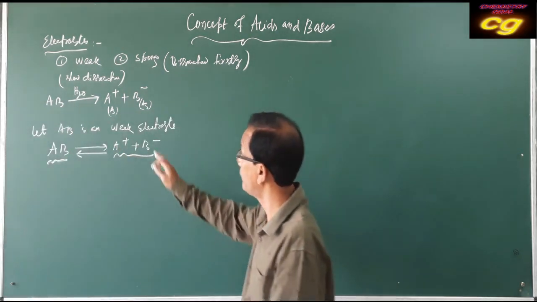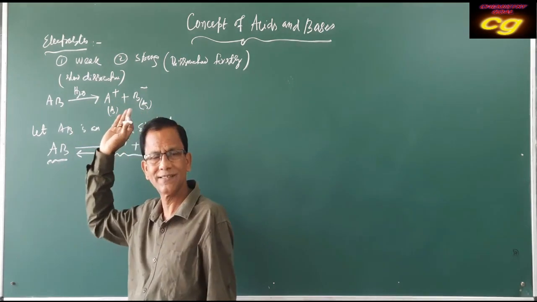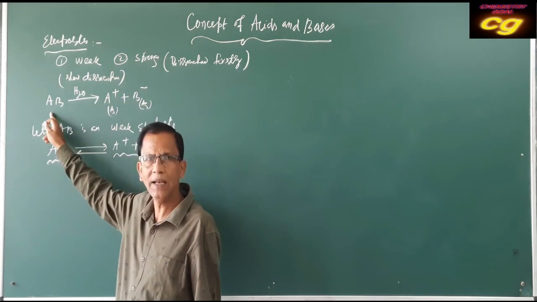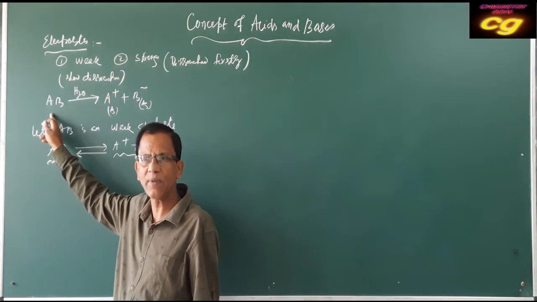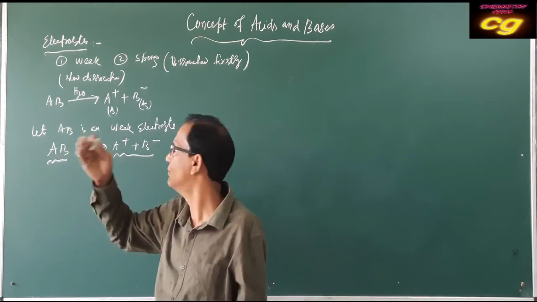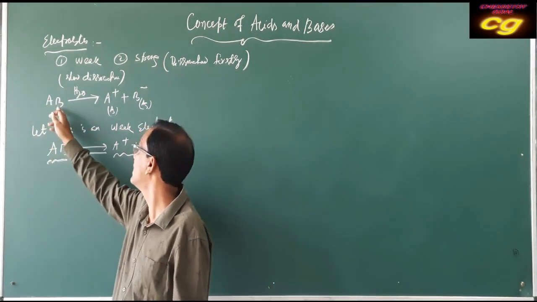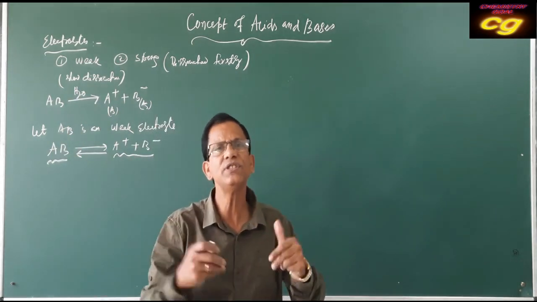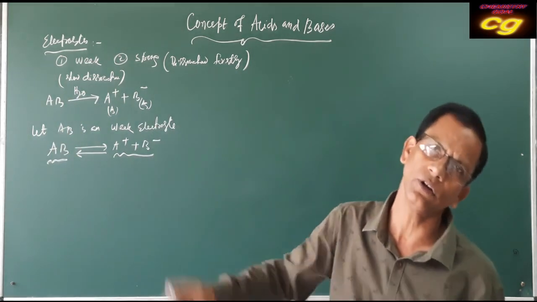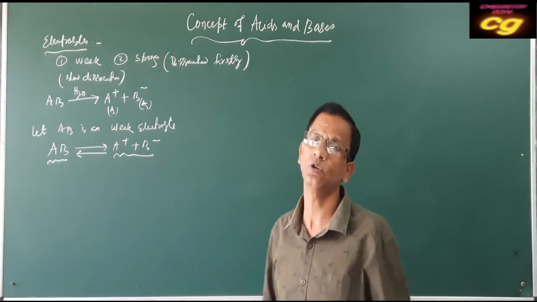But if it is completely dissociated, then no mass will be left. The reactant mass will be 0. After the completion of the reaction, the mass of reactant will be 0 because almost all reactant is converted to product. So there will be no equilibrium.